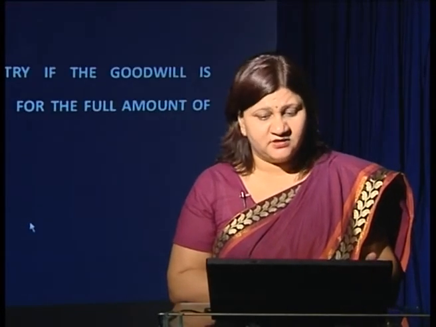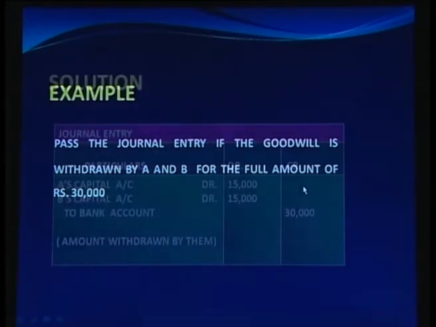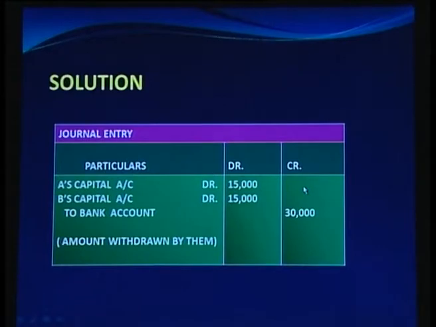Now, how shall we pass this withdrawal entry in the same example? Let us assume that the full amount of 30,000 has been withdrawn by A and B. So, its journal entry is A's capital account debit, B's capital account debit. In the debit column, we will write 15,000 for A and 15,000 for B, to bank account 30,000, the amount withdrawn by them. As they have withdrawn the full amount, we show rupees 30,000 in the credit column of the journal.